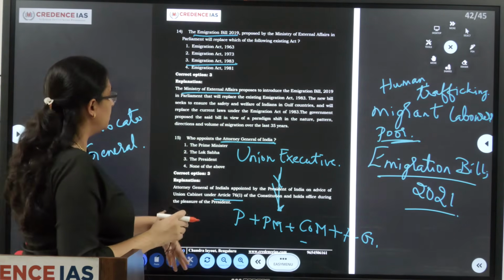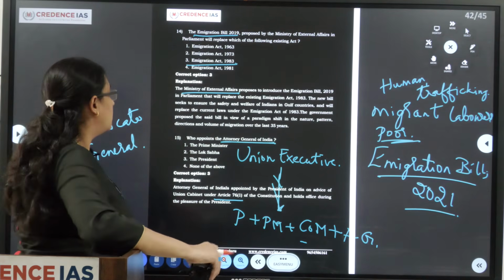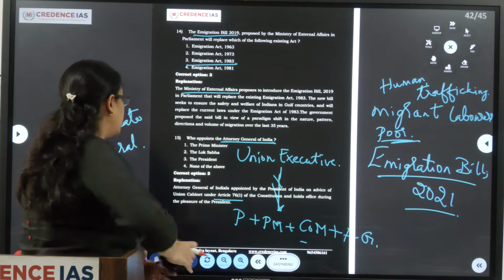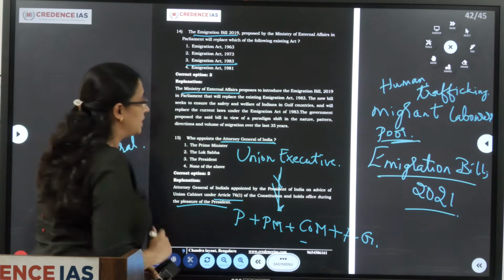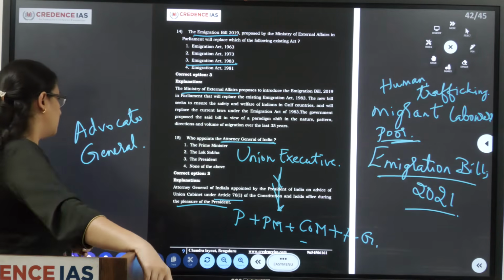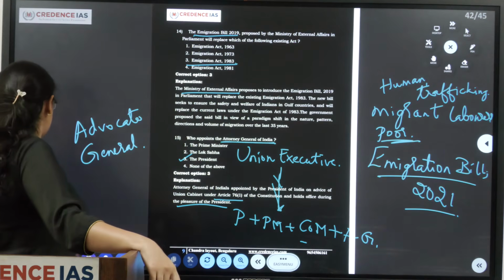So the Attorney General under Article 76 is appointed by the President on advice of the Union Cabinet, but he holds office during the pleasure of the President. He can submit his resignation to the President. So C is the correct answer.